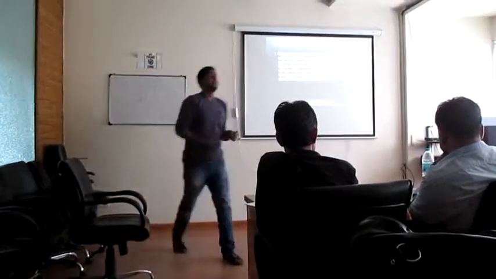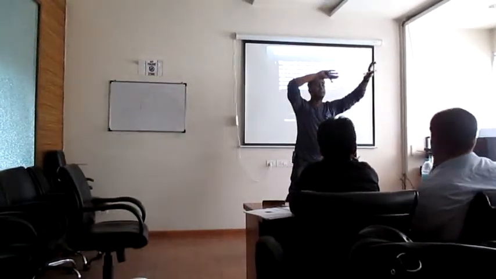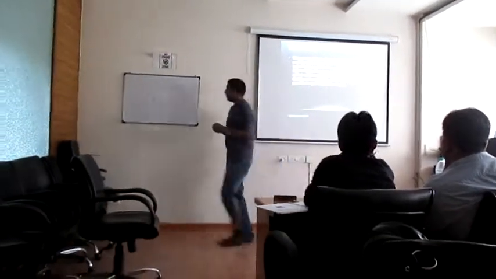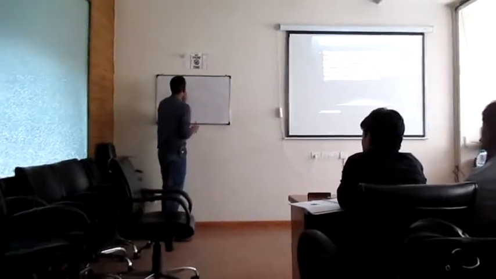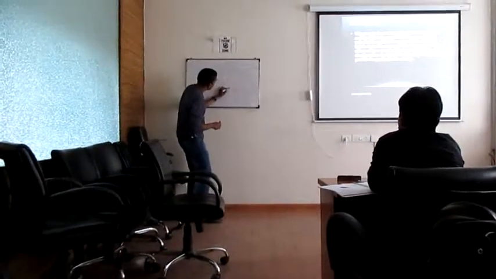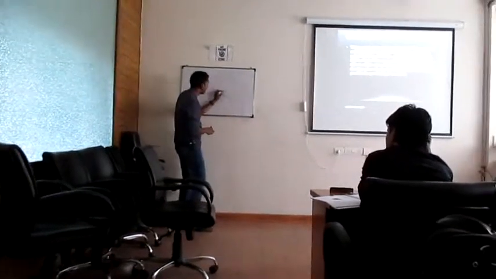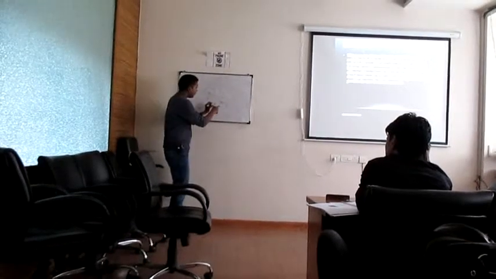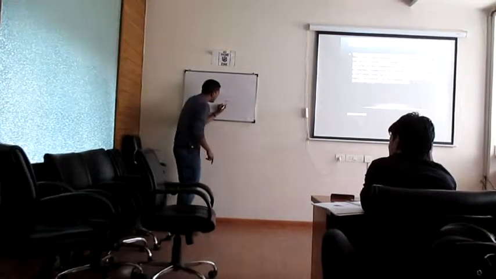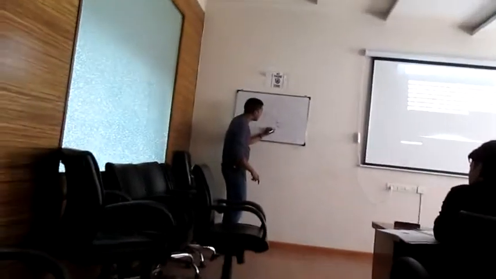Generally, there are two types of optical compound microscope: dark field and bright field. By default, the image comes in dark field. Let's say this is the object and my microscope is focusing here. The microscope will magnify this one, and this area will become dark and this area will become bright.